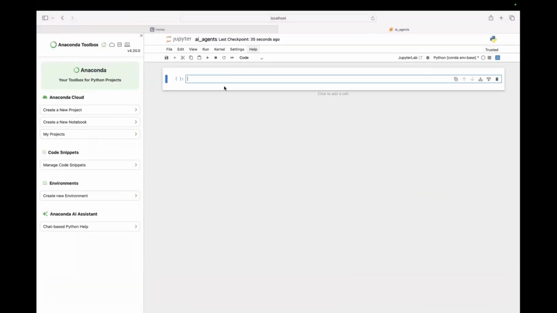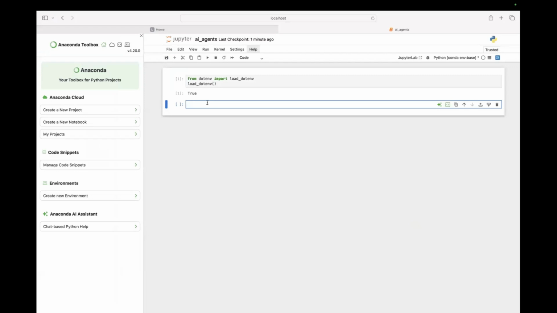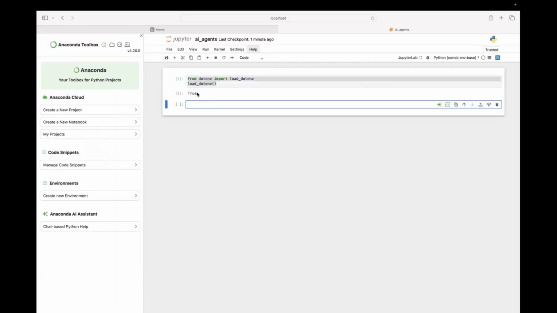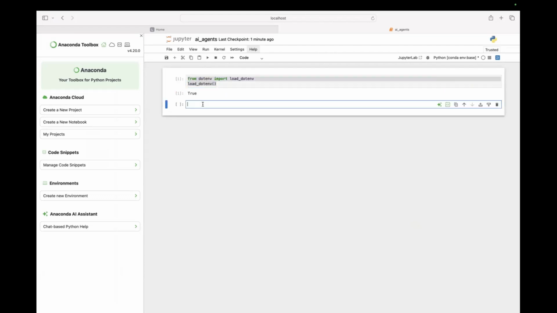And here, to run Jupyter, either you could click on Run here, or on your system you could just press Shift plus Enter. Both run the code. If it moves to the next cell, it means your lines of code executed perfectly. If it doesn't move, maybe there is an error, and you'll be able to find the error block here itself. So we're able to execute our code successfully.